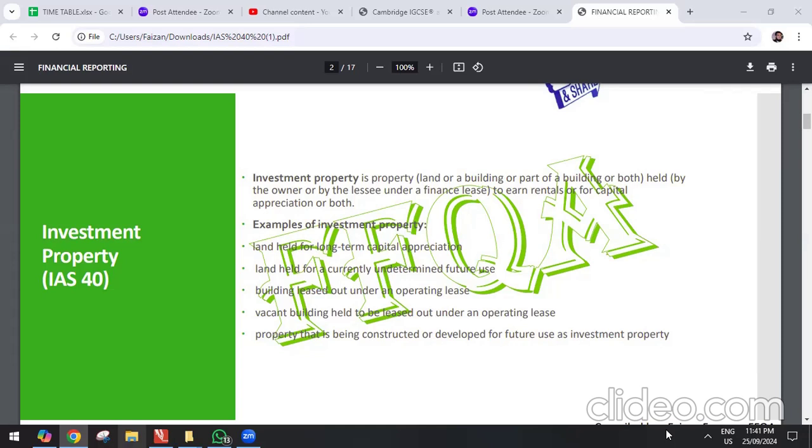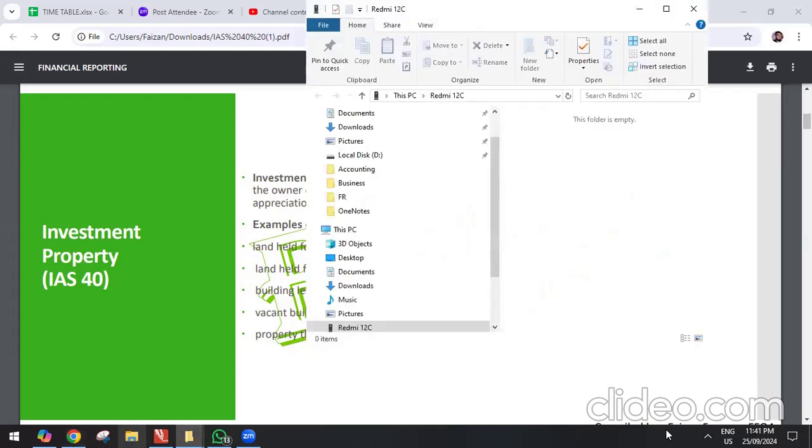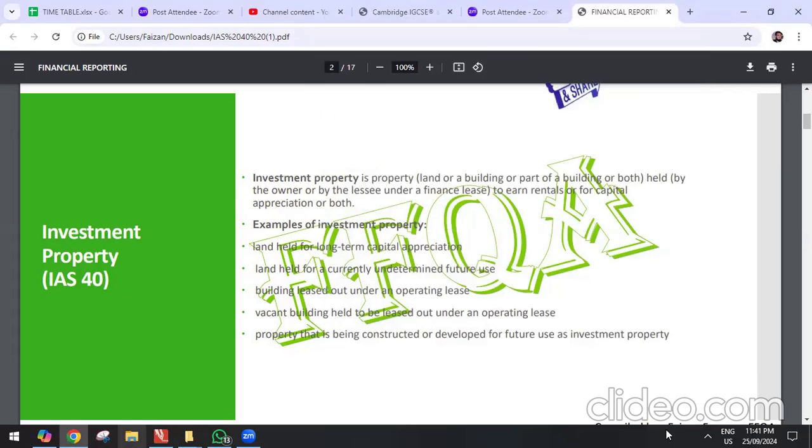Investment properties are properties which we acquire with an intention of non-business use. With an intention of non-business usage, no business use. We are saying, I am buying that property and I will not use it for business.